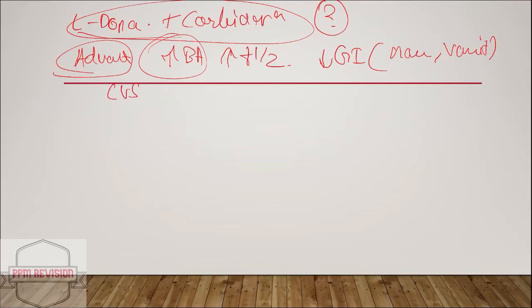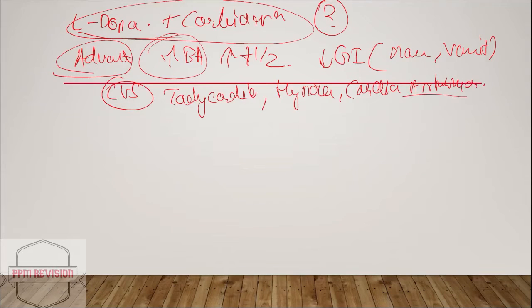And also the CVS side effects such as tachycardia, hypertension, and cardiac arrhythmias. It also has better compliance, and it helps to decrease the on-off phenomenon.